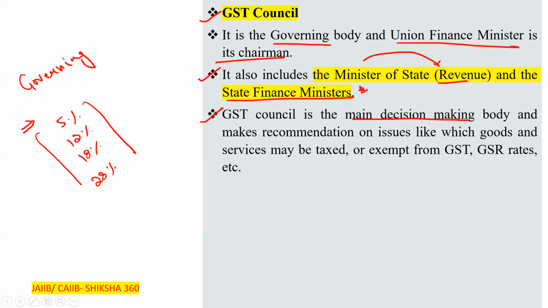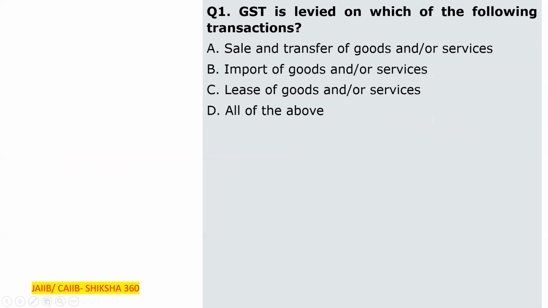Now move to the next point. The first question we have to discuss here is: GST is to be levied on which of the following transactions? Please tell fast in the comment section. Sales and transfer of goods and services. Clear? So will GST be levied on that or not?